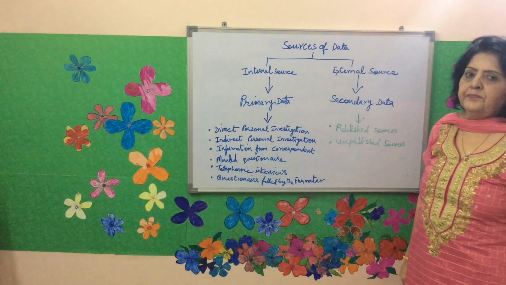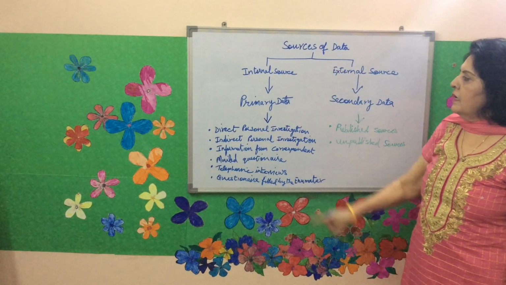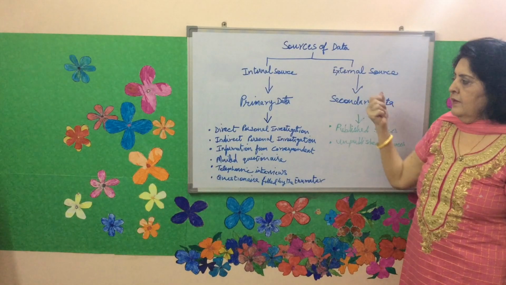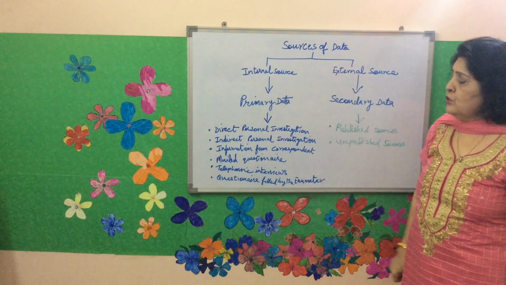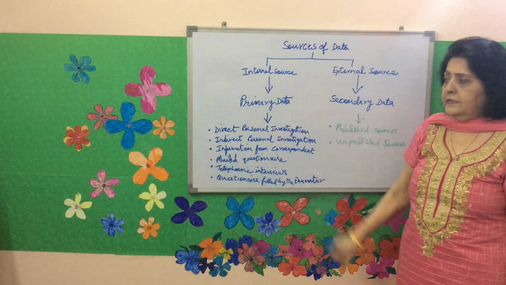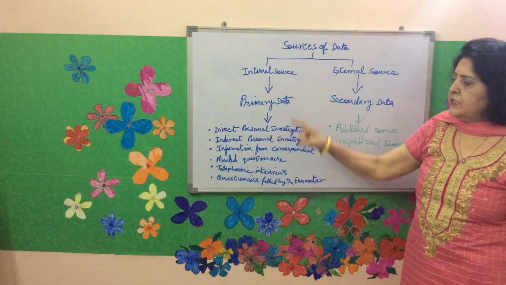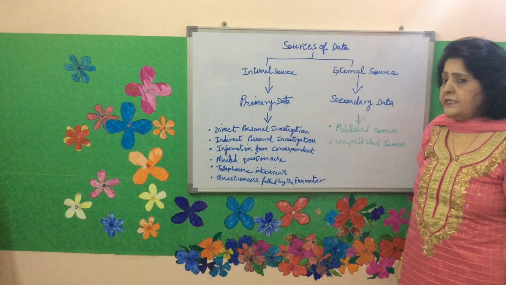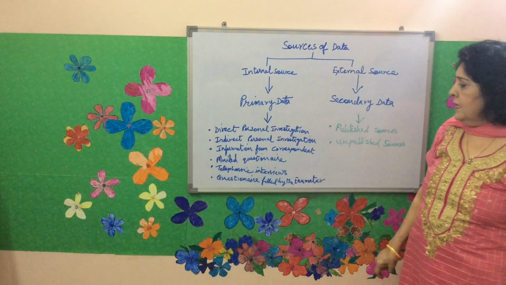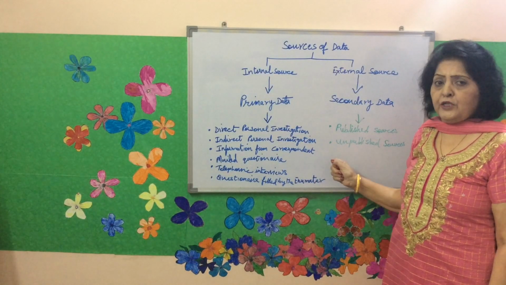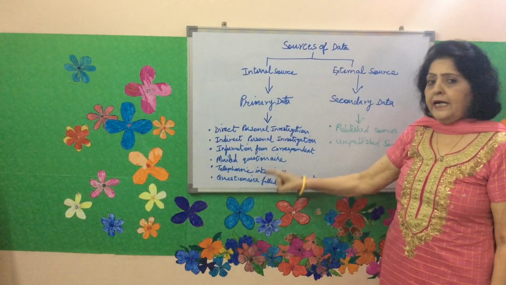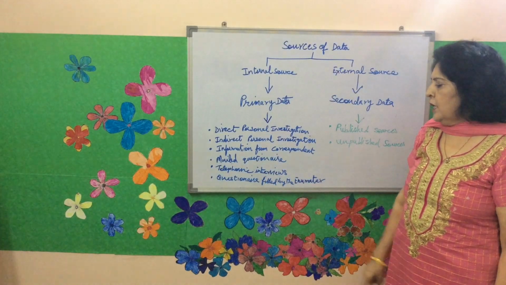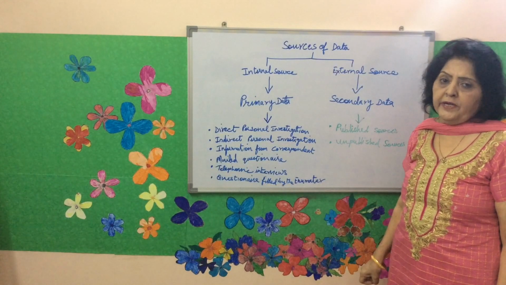Sources of data. Internal source and external source. Under the internal source, we have primary data, which is obtained from direct personal investigation, information from the correspondent, mailed questionnaire, telephonic interviews, and questionnaire filled by the enumerator.